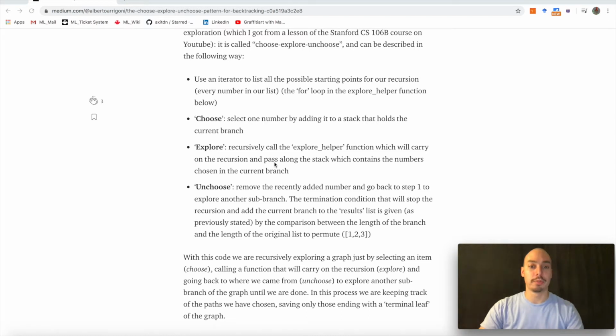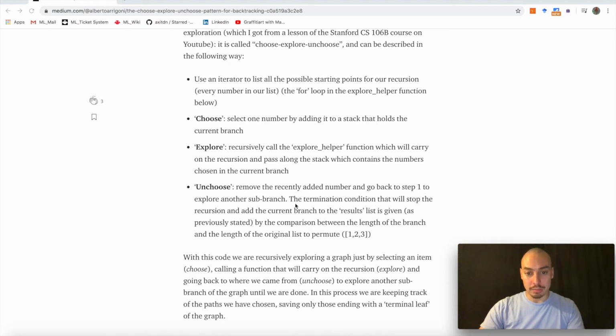in explore helper. When you've chosen, you go down the current branch up until you hit your terminal condition, and then either you have satisfied your requirement for being a solution, then you add it to your list of solutions that are being generated by the candidates, or you were not able to find a solution, and then you still just go back. And when you go back, you do unchoose. You remove the recently added number and go back to step 1, which is choose, to explore another sub-branch.